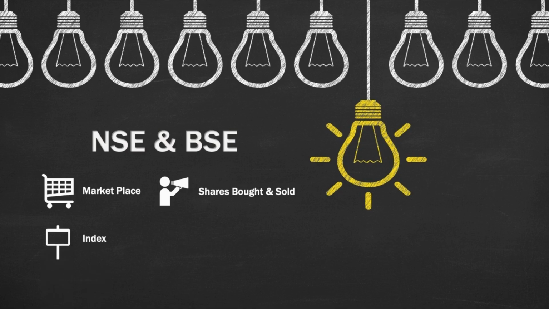Okay. Now let's look at index. There are a few kinds of indexes. Suppose you want to buy one company's share. Likewise, there are many companies in the same sector. So Nifty 50 is one kind of index where you will get 50 listed companies of India, which are top performing and financially sound. These are the 50 companies that you will find only in NSE.